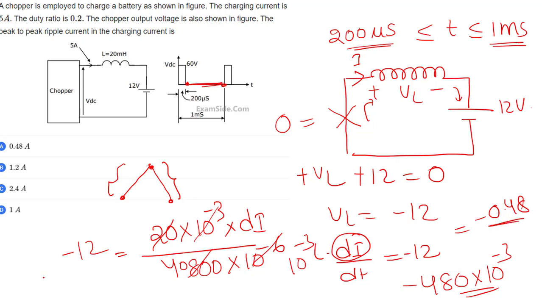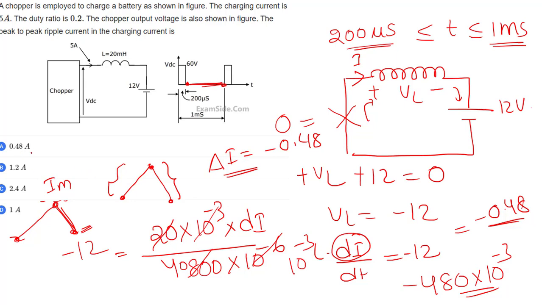So delta I I am getting is minus 0.48. Why am I getting minus? In the first case, during charging, it is I max minus I min, so it is positive. In the second case, the final point is I min minus I max, so it is negative. He is just asking for the peak to peak ripple.